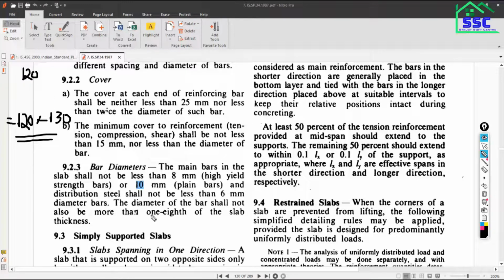So what the clause says is that the maximum diameter of bar for the slab shall not be more than 1/8 of the slab thickness. So 120 divided by 8.